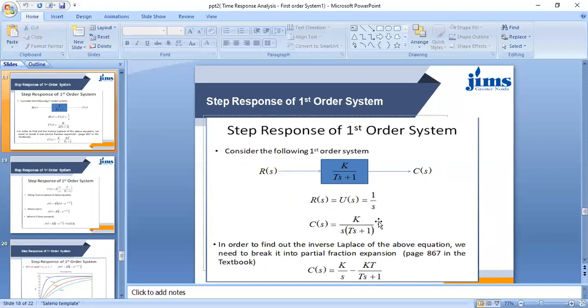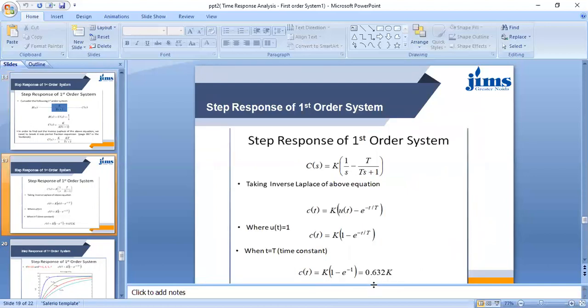Now we have to make this equation in the form of s plus a, so that we can take its partial fraction expansion. In order to find the inverse Laplace transform of the above equation, we have to take the partial fraction and then convert it into the time domain. So Cs is equal to a by s plus b by Ts plus 1, and then we find the values of a and b. If the value of a is 1, this will become 1 by s, and if the value of b is equal to minus 1, it will have this value.